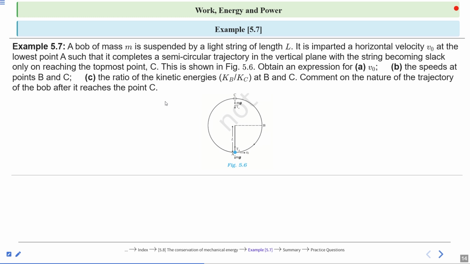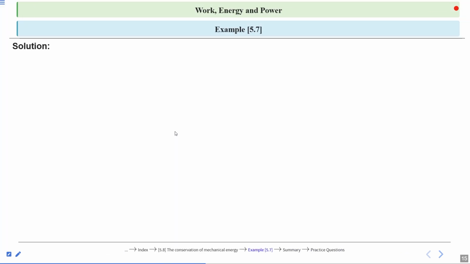Using this example, we will also learn vertical circular motion. So solution.